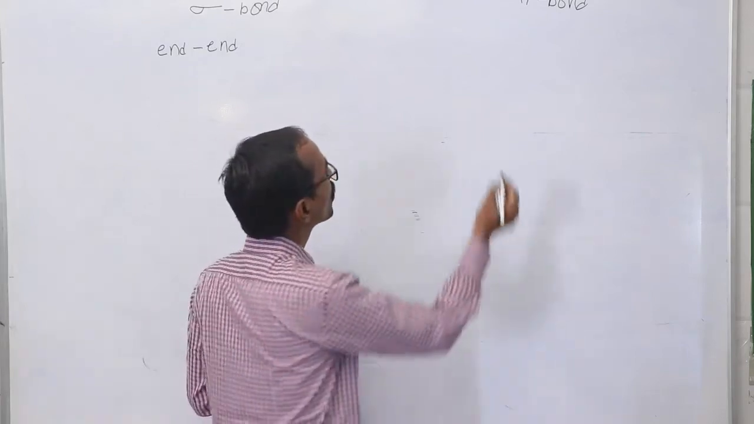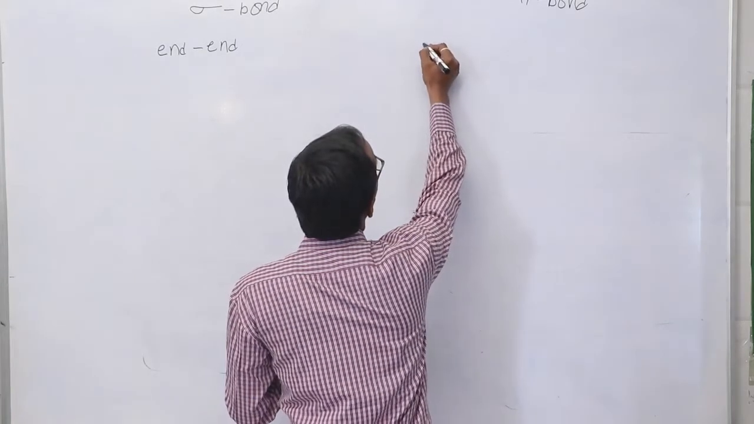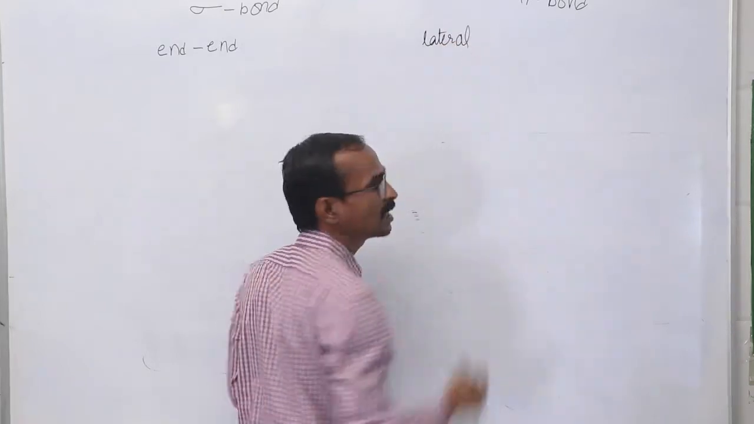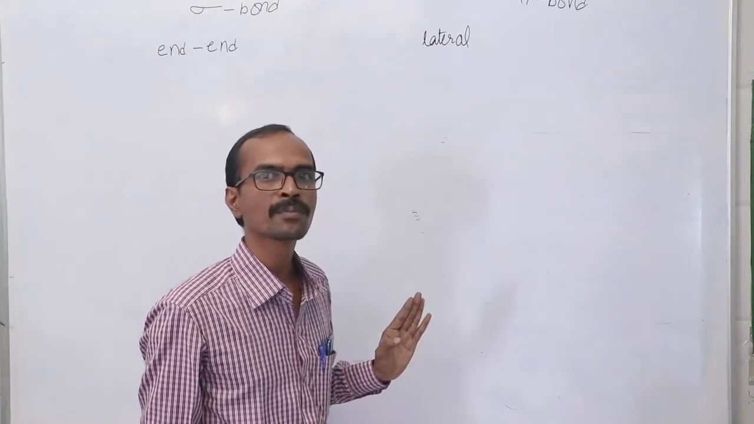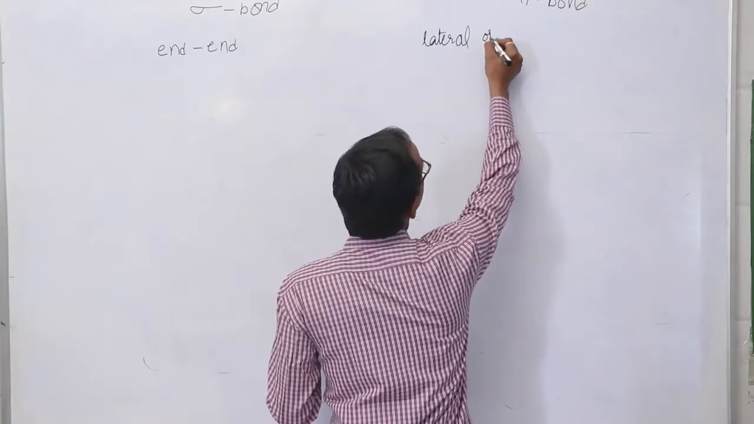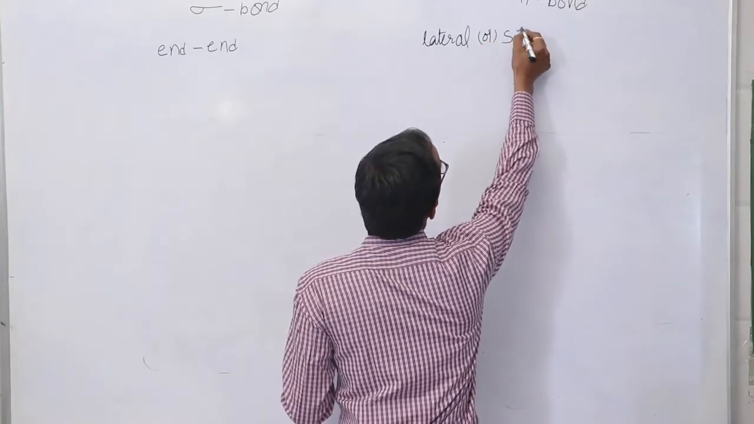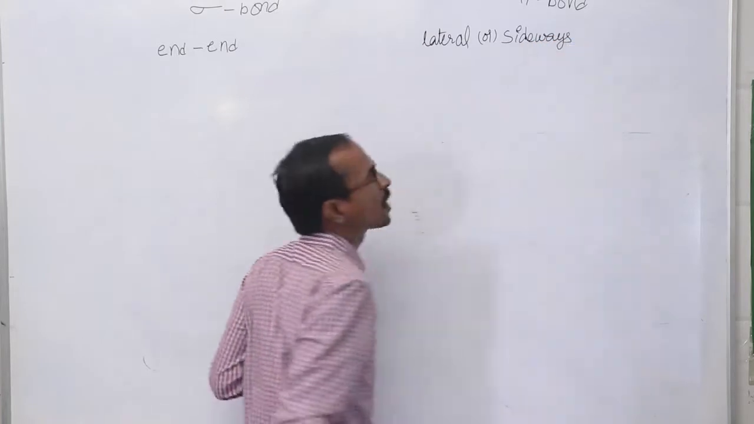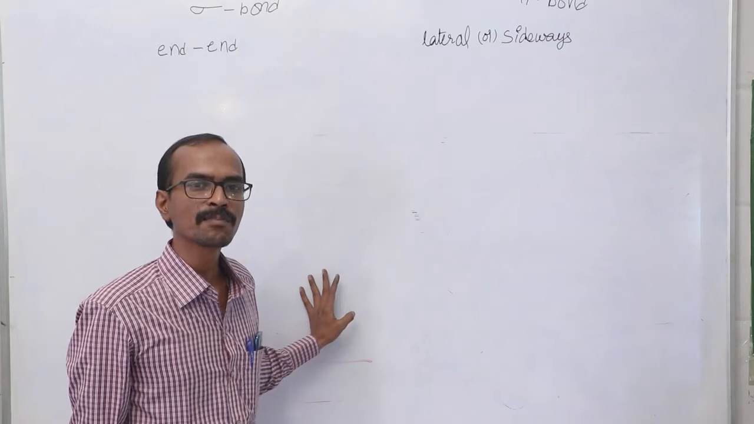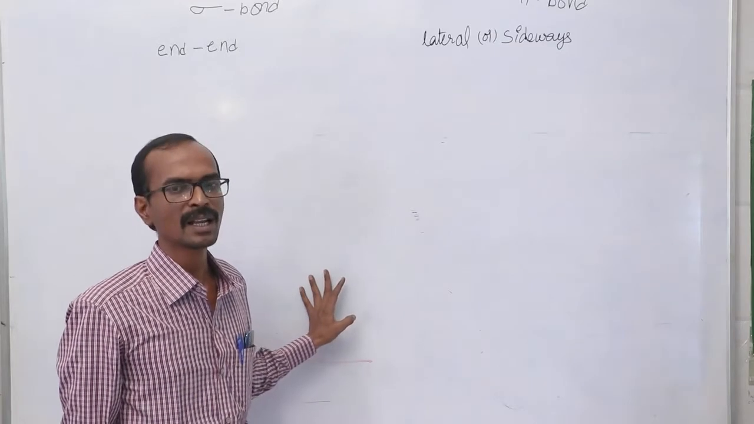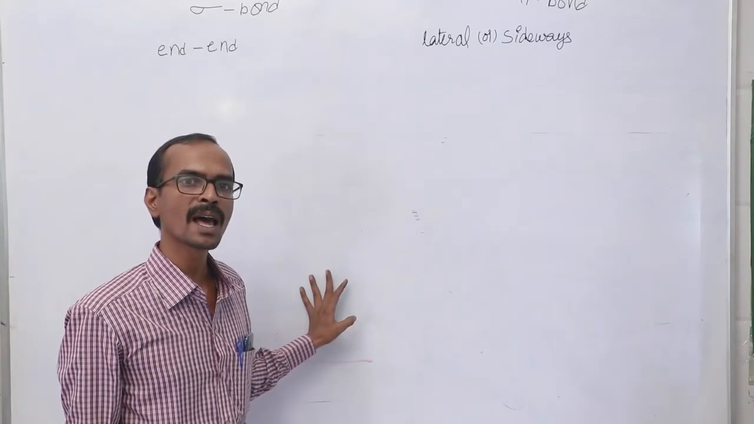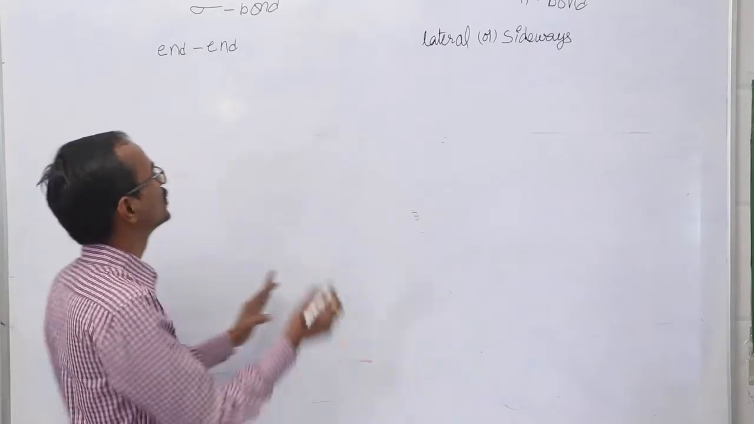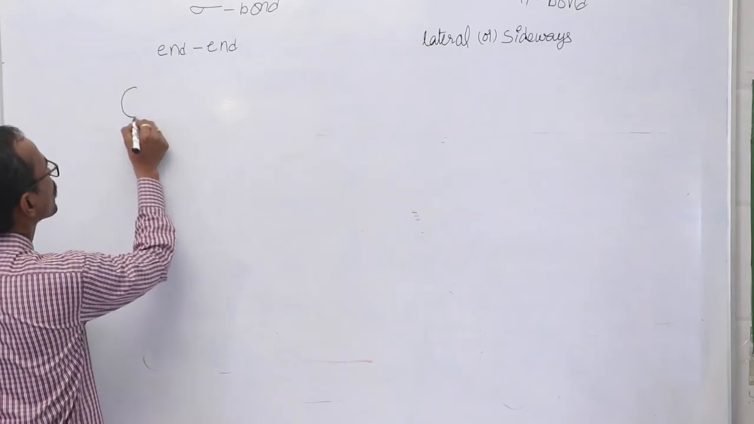And the bond which is formed by the lateral overlapping process, or we can say sideways overlapping, is simply called a pi bond. Let us see how the overlapping process takes place in end-on-end fashion. So here let me take an s orbital.